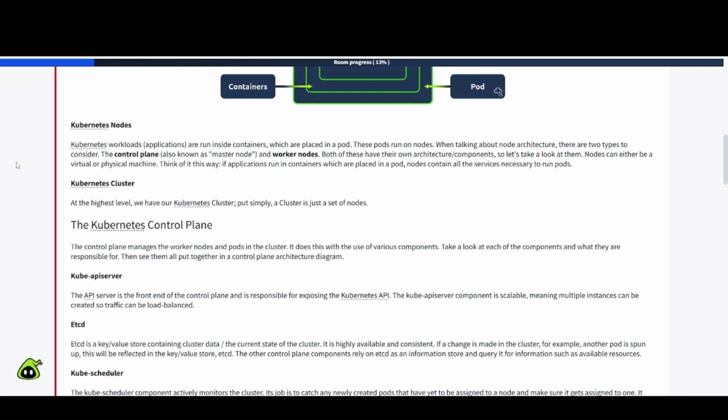All right, Kubernetes nodes. Kubernetes workload applications are run inside containers, which are placed in a pod. These pods run on nodes. When talking about node architecture, there are two types to consider: the control plane, also known as the master node, and worker nodes. Both of these have their own architecture and components. So let's take a look at them. Nodes can either be a virtual or a physical machine. Think of it this way: if applications run in containers which are placed in a pod, nodes contain all the services necessary to run pods.